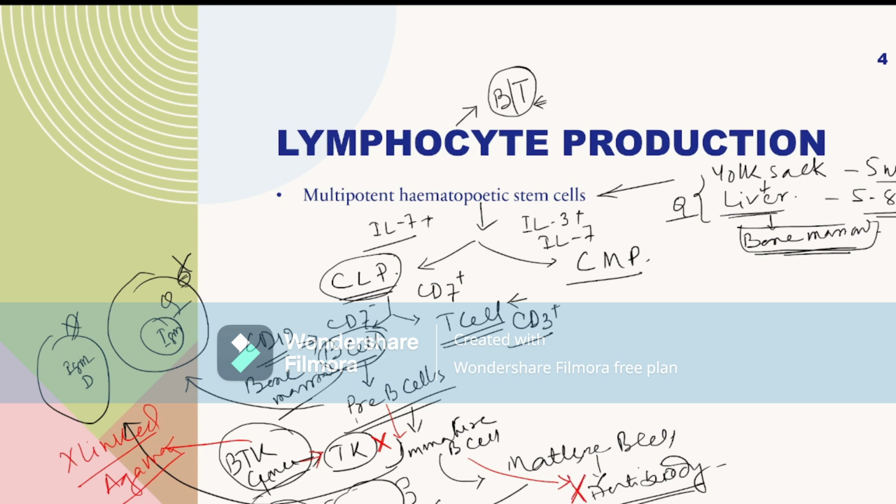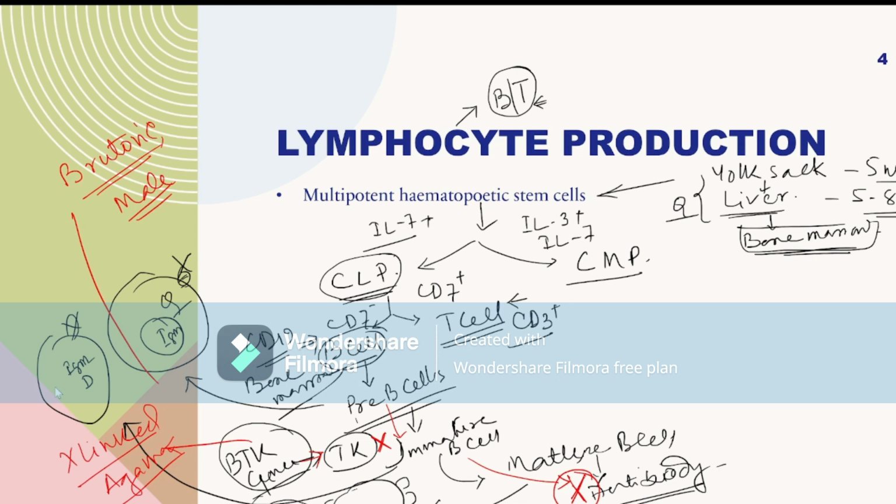So there is a deficiency of antibody, causing agammaglobulinemia. That is Bruton agammaglobulinemia, and this is an X-linked recessive disorder, and this is only seen in male child.